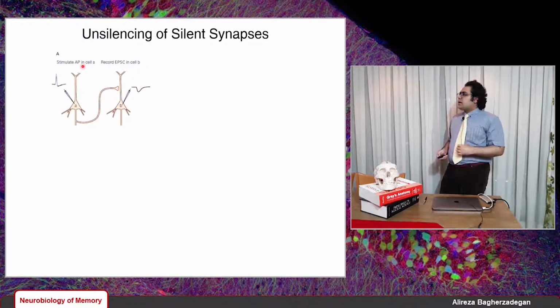Let's review the concept of silent synapses. I'm going to show some experimental data. So we have cell A making synaptic contacts with cell B. Some of the synapses that cell A forms with cell B are silent synapses. Some of them can be unsilent synapses or non-silent synapses.